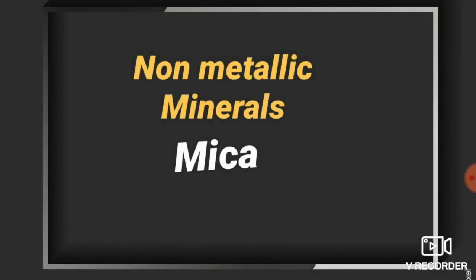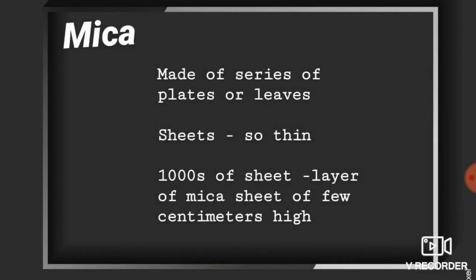Now coming to the next topic, non-metallic minerals. Under this we are going to discuss 2 examples. One is mica, another one is limestone. So mica is made up of a series of plates or leaves. These sheets, the leaves, will be very thin. How thin? If you combine thousands of sheets together, it will be only a few centimeters.